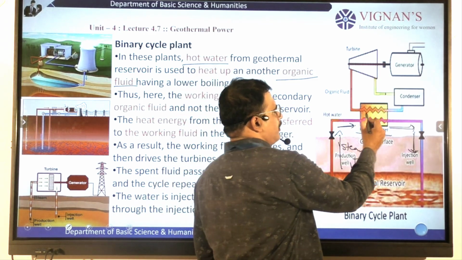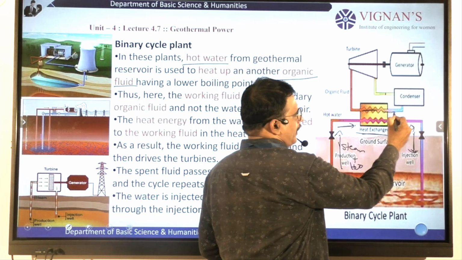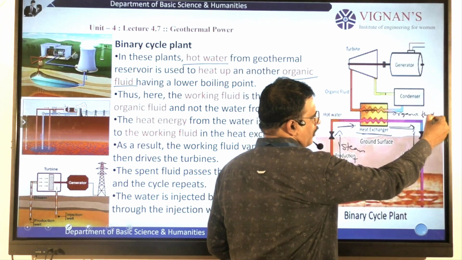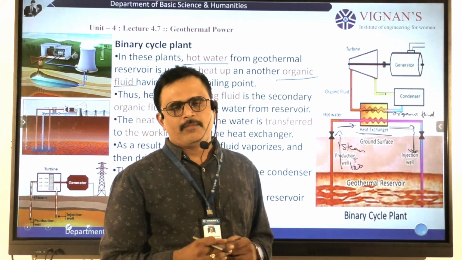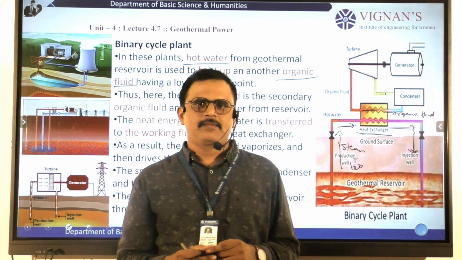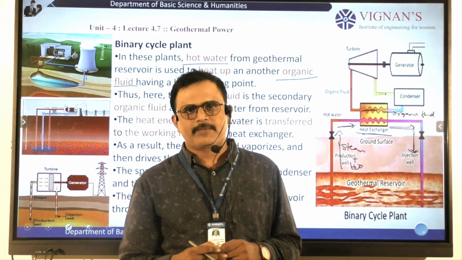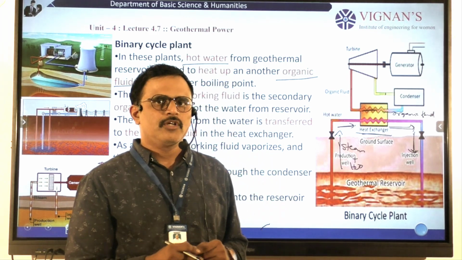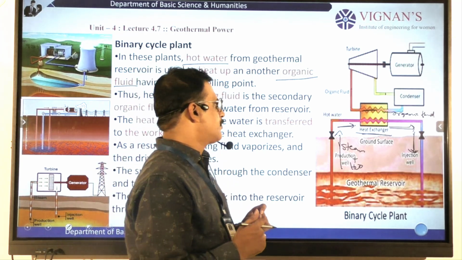In this heat exchanger we consider an organic fluid, like some compounds or gases such as methane or chloroform. Some organic fluids which have a low boiling point substance we may consider.